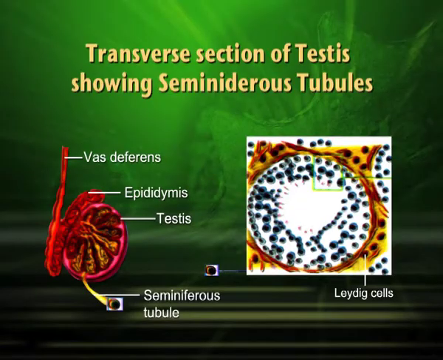For maturation, for aging. Now, from this epididymis, the epididymis has 3 parts: caput epididymis, cauda epididymis, corpus epididymis. They store sperms. From cauda epididymis come out few channels again, and together they make one channel, and that is called vas deferens. Now, this vas deferens originates in the scrotum.